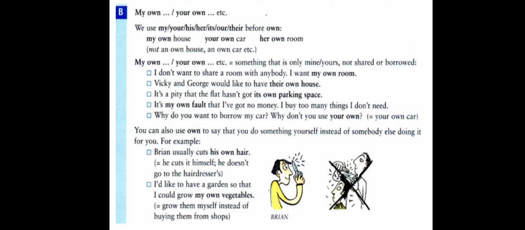I don't want to share a room with anybody. I want my own room. My own room here means a room that belongs to me only. Vicky and George would like to have their own house. A house that belongs to Vicky and George only, not anyone else or borrowed. So it becomes their own house.